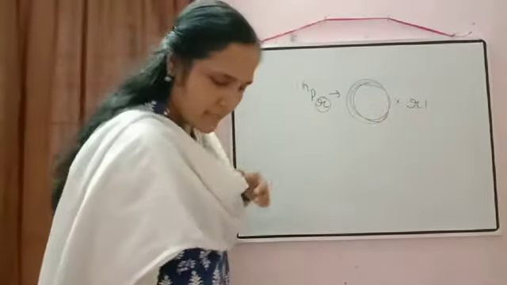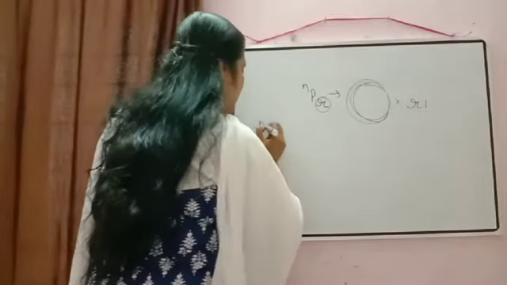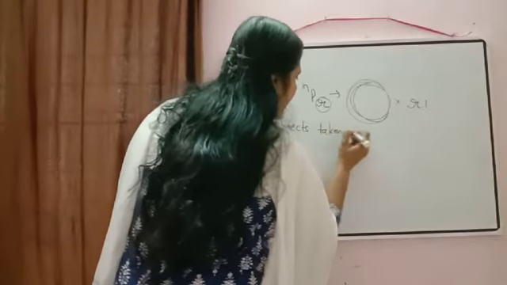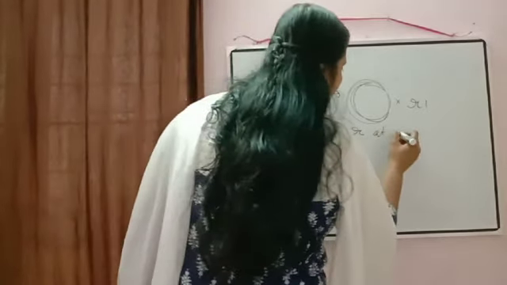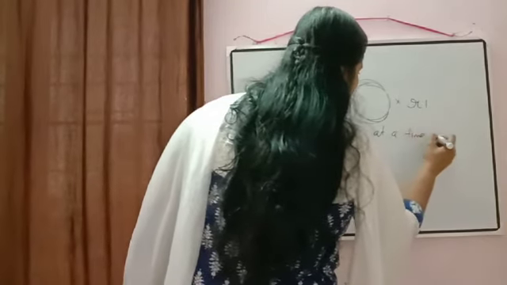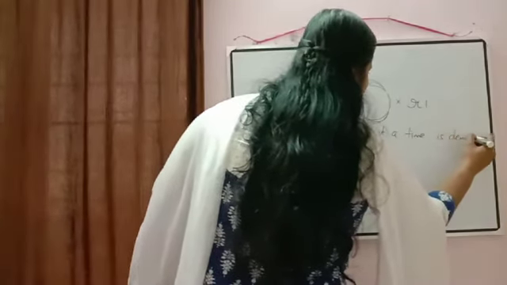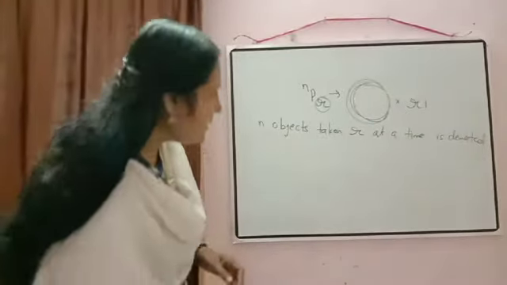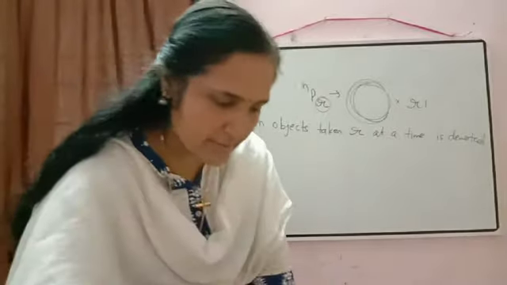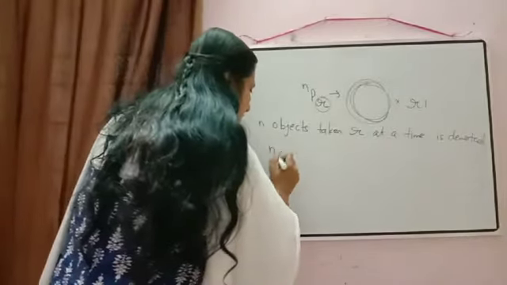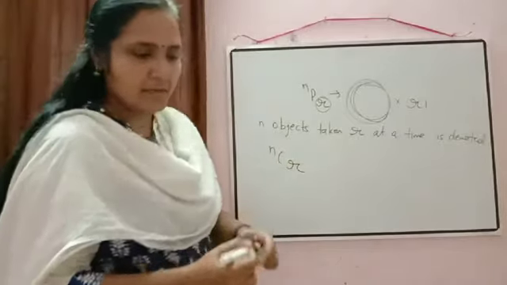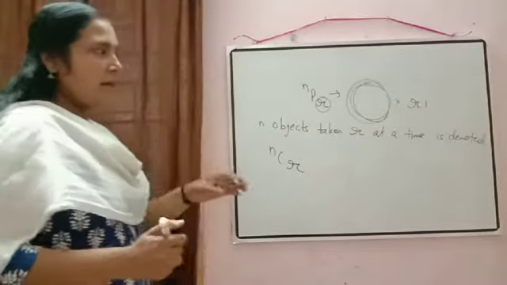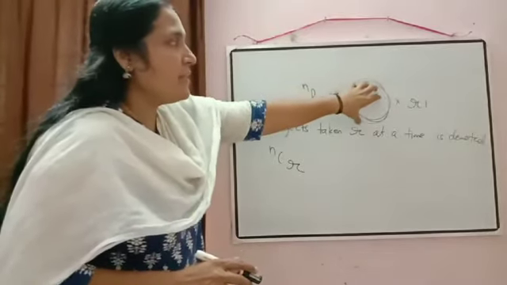So just write down there: combination of N objects taken R at a time is denoted by NCR and is given by, just to check, here we are finding this only.